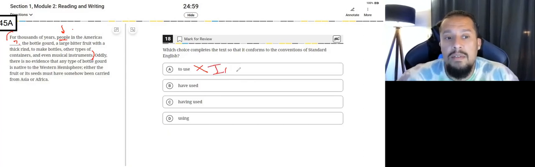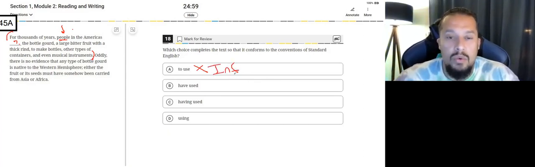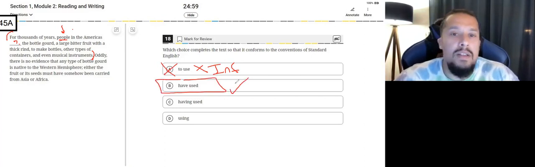It's an infinitive. Infinitives are not counted as action verbs or main verbs. Answer A is incorrect. Answer B, have used. Ring a ding ding. Why? Well, number one, this is the only action verb. What is an action verb? What is a main verb? It needs to show us tense. So number one, it's the only main verb.